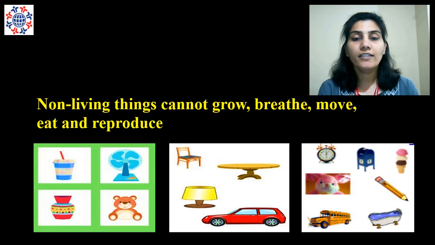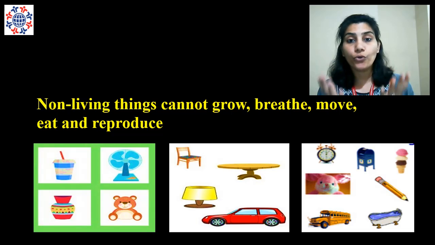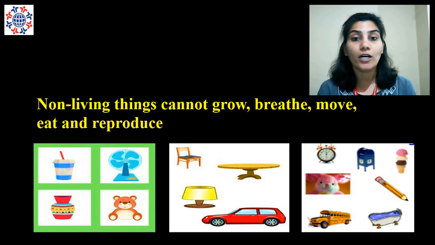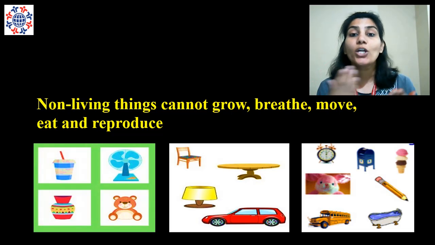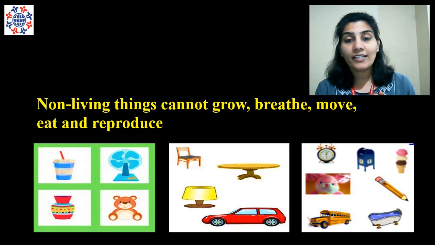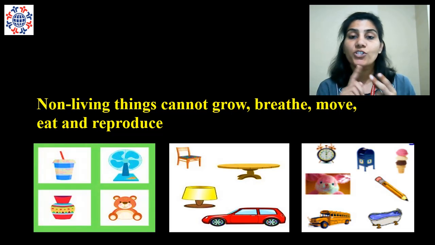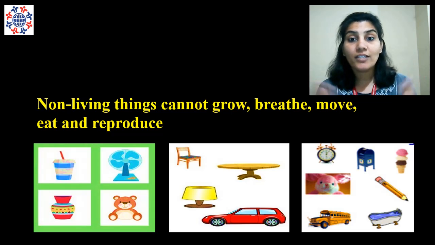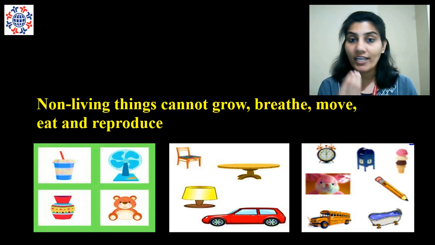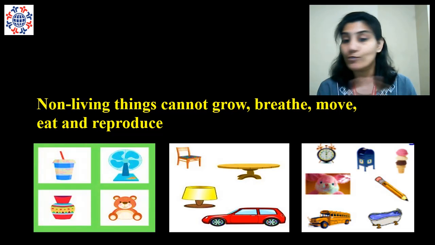So we have seen characteristics of living things. Now let's see about non-living things. Non-living things cannot move, cannot grow, cannot eat, cannot breathe, cannot reproduce. So they are called non-living things. Non-living things are table, chair, car, pencil and many more things. Your toys. Do your toys move? No. Do they eat? No. Do they reproduce? No.